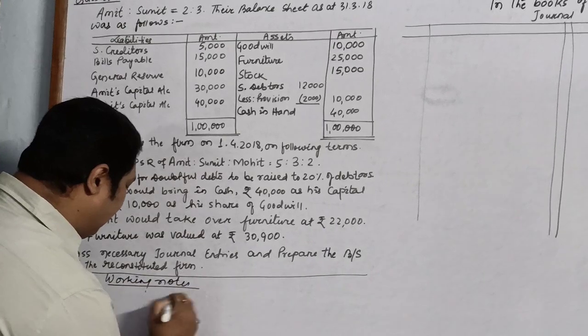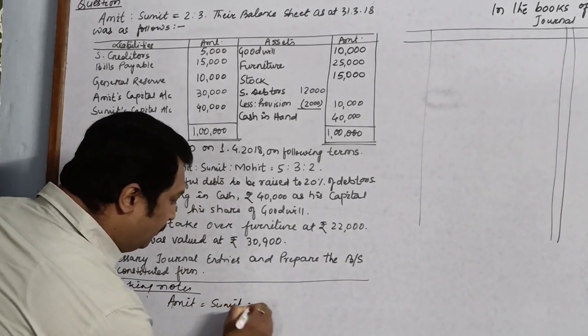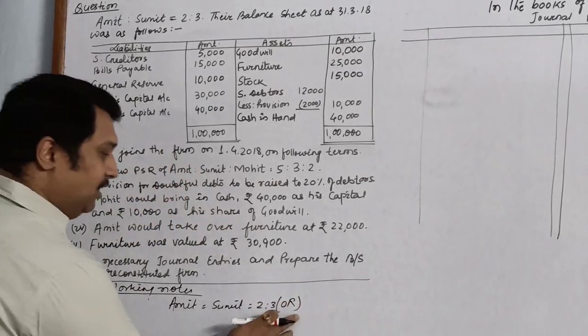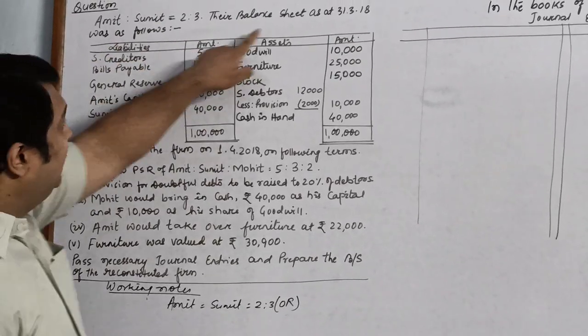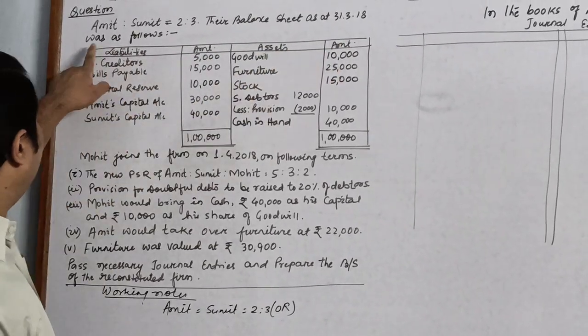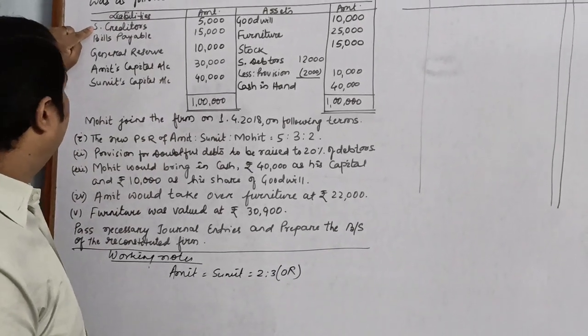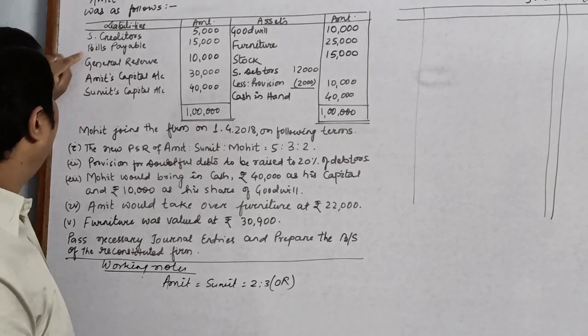As the question has given, Amit and Sumit are two partners sharing profits and losses in the ratio 2:3. So this is your old ratio. Now this is their balance sheet as at 31st March 2018 was as follows. Sundry creditors, this is a liability. Bills payable, it is also a liability.